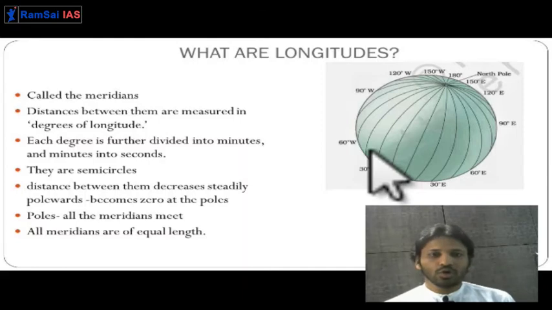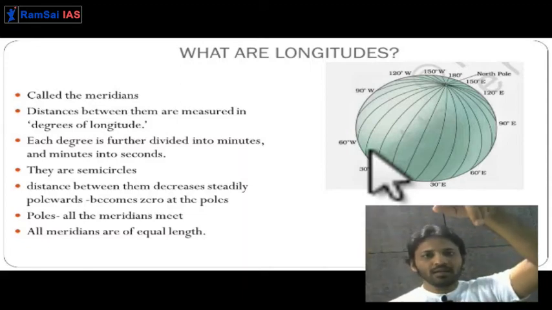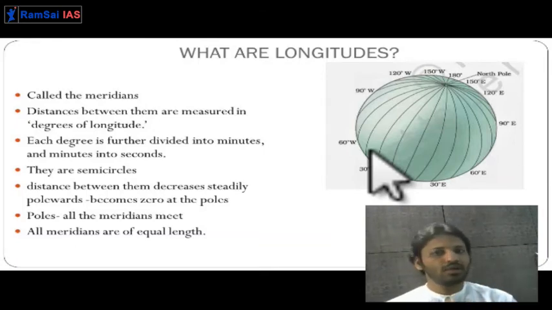As you know, the earth rotates from west to east. From 0 degrees to the western side up to 180 degrees you have 180 longitudes, and on the eastern side up to 180 degrees you have 180 longitudes. So in total we have 360 longitudes.